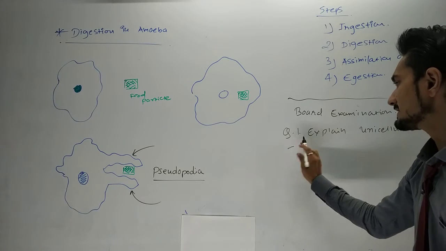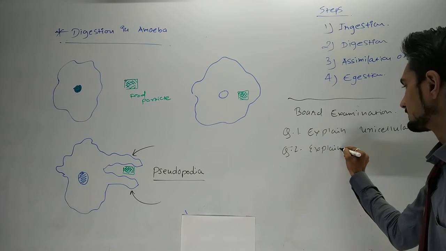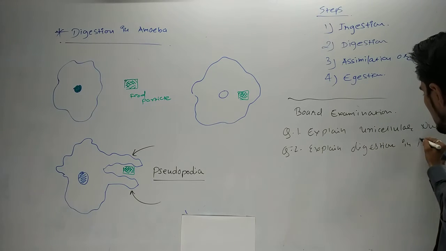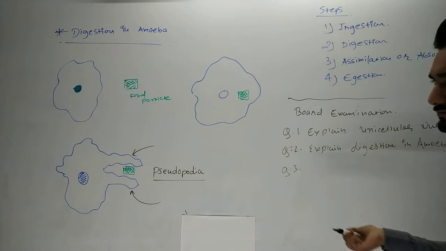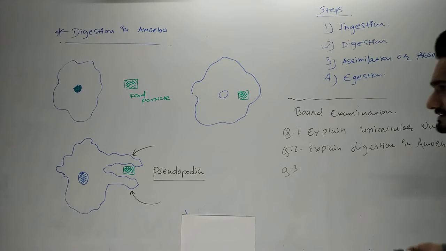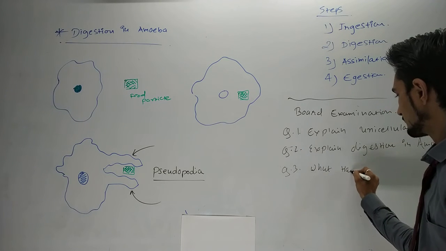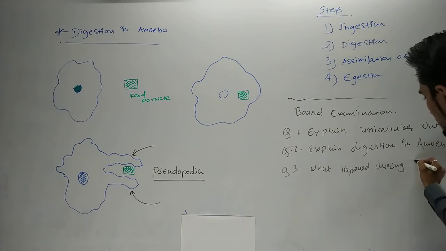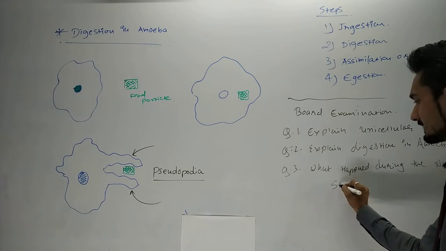Another question may be asked as explain digestion in amoeba. And in a third form, they can ask what happens during nutrition in a single cell organism.